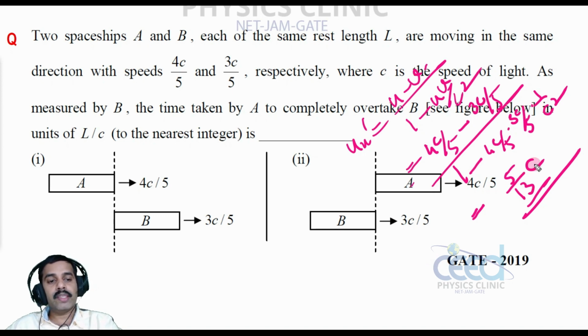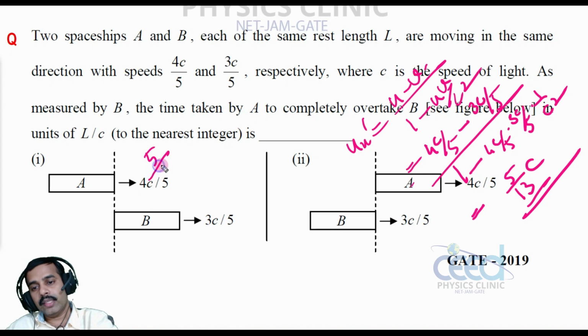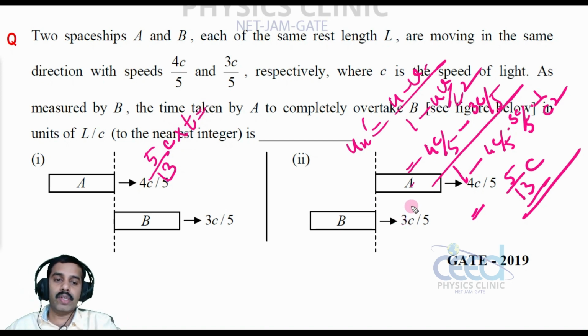Now this 5 by 13 c, what is the time taken? That is 5 by 13 c into t. That should be equal to the crossing time. What is the crossing time? It has to cover the complete length of this ship B, right?